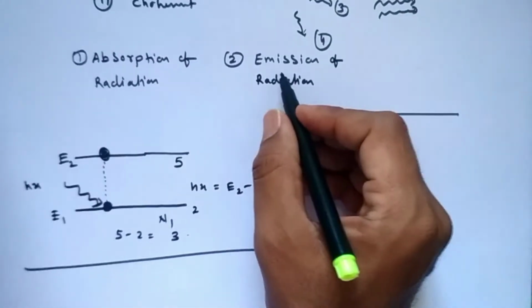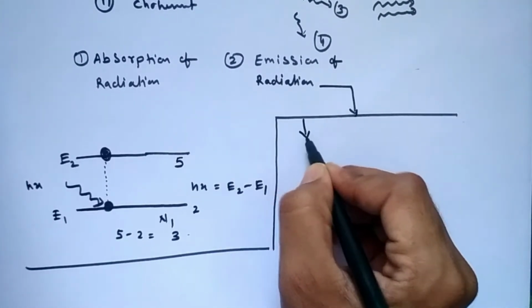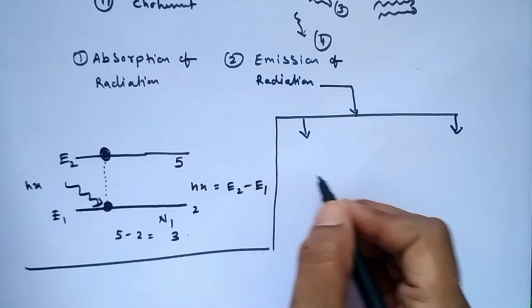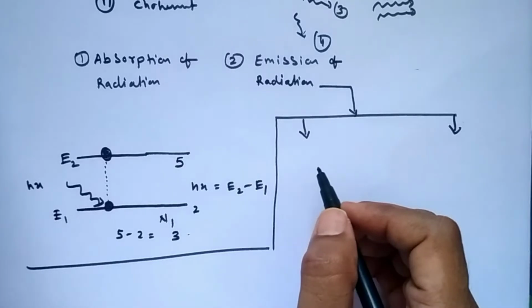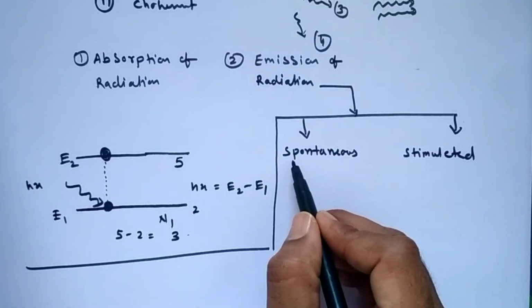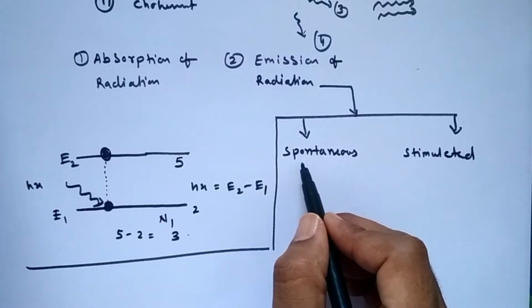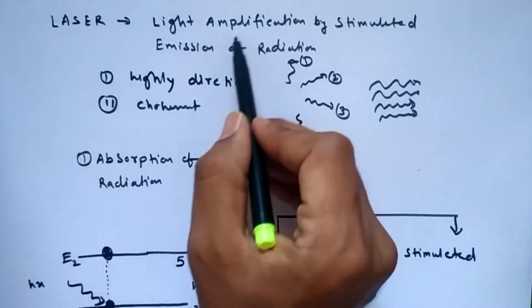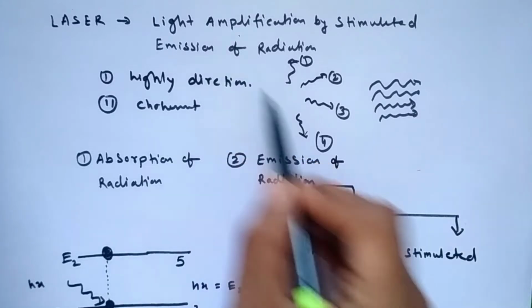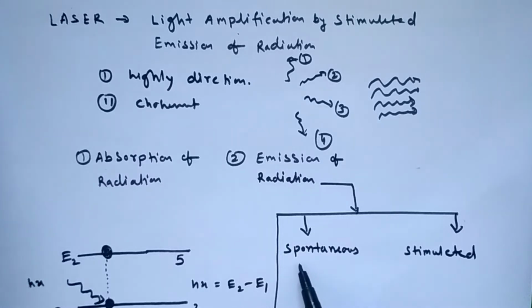Now let us discuss the emission of radiation. Emission of radiation is of two types. One is spontaneous emission and the other is stimulated emission. So we'll discuss them one by one. For laser we need stimulated emission, but here I am discussing emission of radiation in its two categories: one is spontaneous emission and the second is stimulated emission.